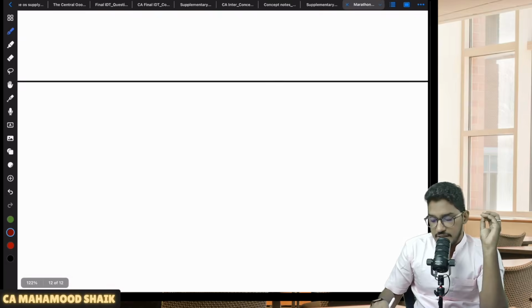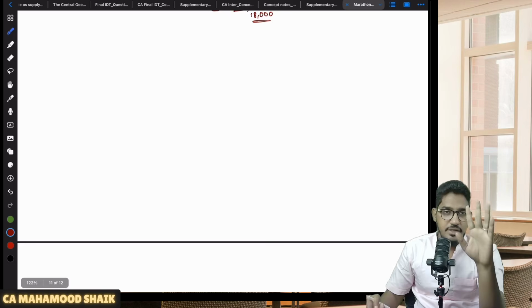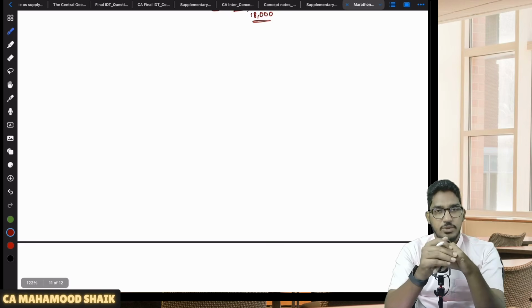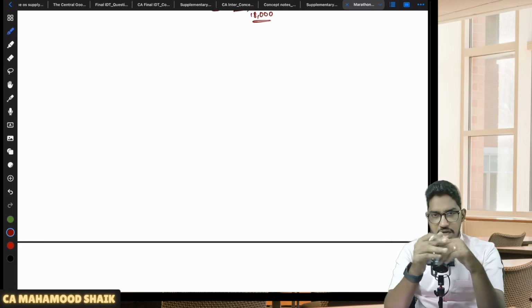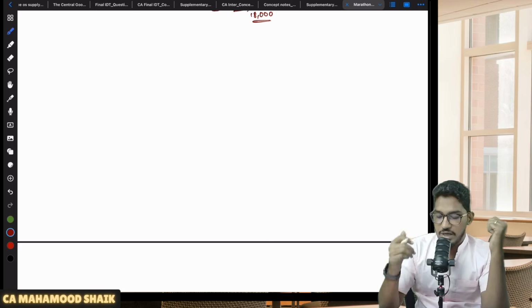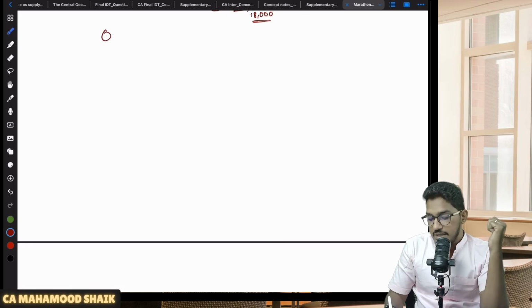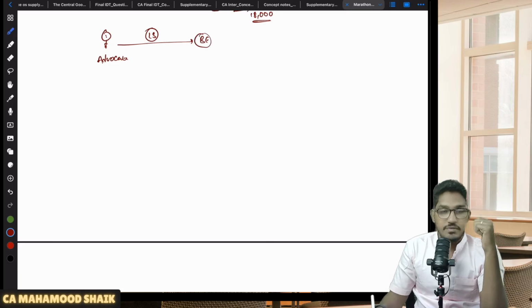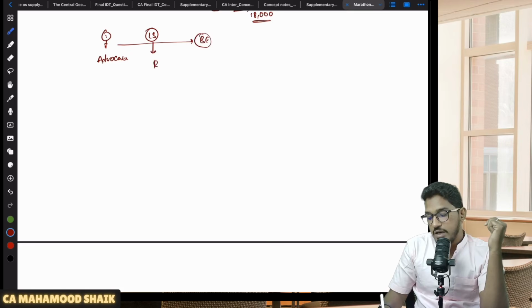As I was saying, there are various services on which we will be liable to pay RCM, and we will cover that in the Charge of GST chapter. But I will give you one example so that you will get clarity. Let us say there is an advocate providing legal services to a business entity. Now, this service is one such service which has been notified under RCM.